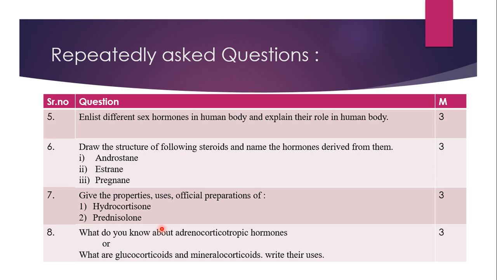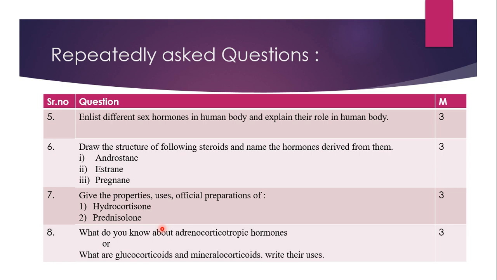Just now we discussed the uses of hydrocortisone, which are similar to cortisone. Then official preparations exist in various dosage forms: creams, lotions, tablets, suppositories. All are official in BPC. Ointments are there, eye drops are there, since they are used in treatment of eye infections. Injections are there.